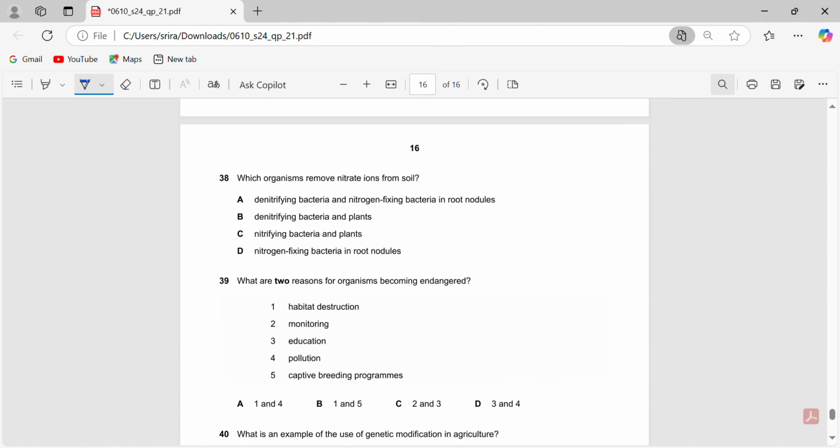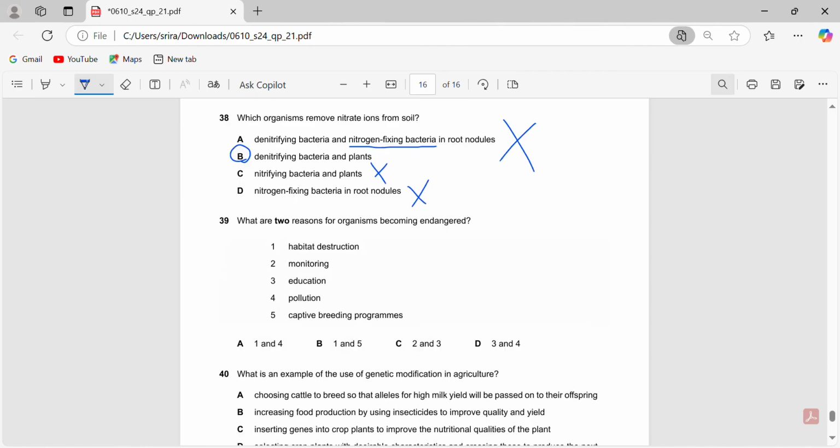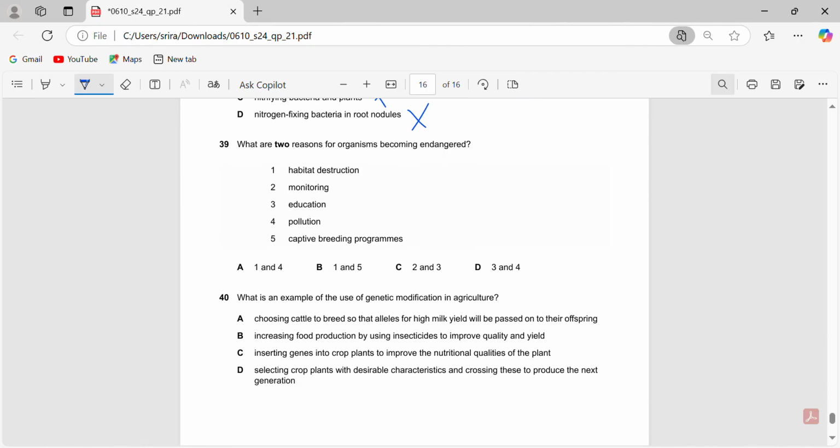38. Okay, so 38, which organisms remove nitrate ions from soil? That's going to be denitrifying bacteria. So anything without denitrifying bacteria is wrong. Denitrifying bacteria and nitrogen fixing bacteria will actually increase the concentration of nitrate ions. That's wrong. That's 38B. Plants also take nitrate ions out and form proteins. So they are also removing nitrate ions. So 38B.